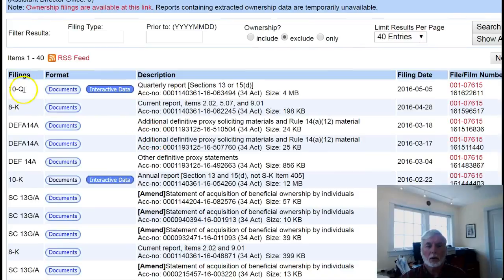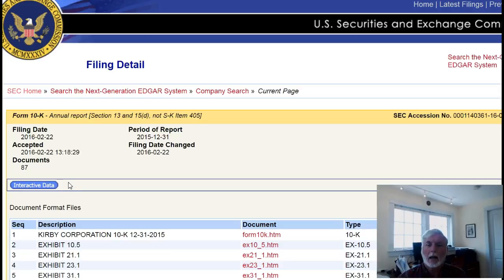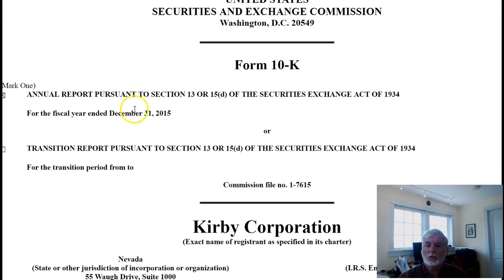So we start out with a 10Q. That's a quarterly report that was filed on May 5th of 2016, so for the first quarter of the year. But we want to look at the annual report, which was filed on February 22nd of 2016. So here's the 10K. And we want to go to this documents bar here. A little later on, you'll be using some interactive data here, so remember where that is. But right now, we want to go to the documents bar. And we want to go to the 10K, which is right here, very first thing. And there it is. There's the 10K for Kirby Corporation.